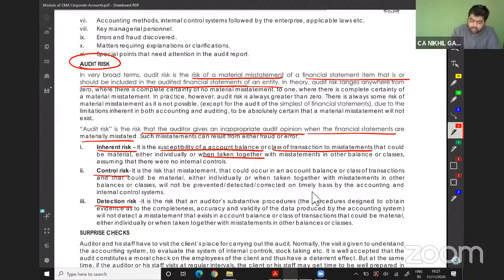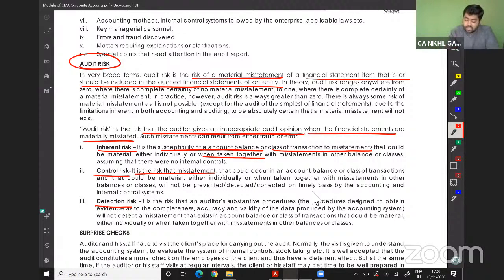The second is control risk. Control risk means the internal financial controls set up by the management will fail to identify the misstatement. So there is a double check. Take an example of a bank. You will get a token from a counter, and you will deposit the amount with the cashier. There is dual verification, but this system will fail sometimes. How? The cashier is not well, so both works are done by the counter itself. There can be a loophole, no?